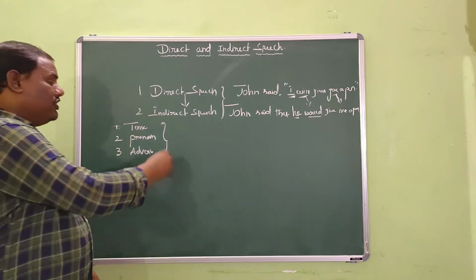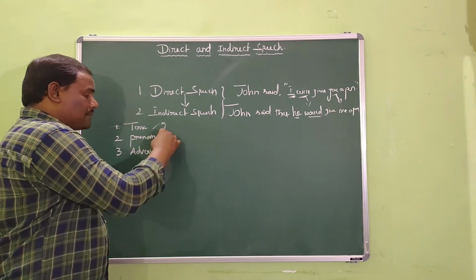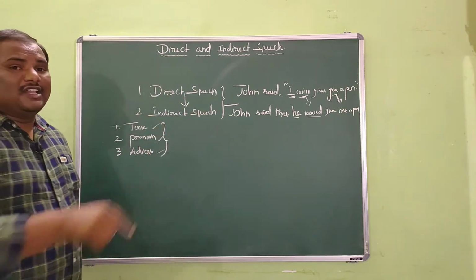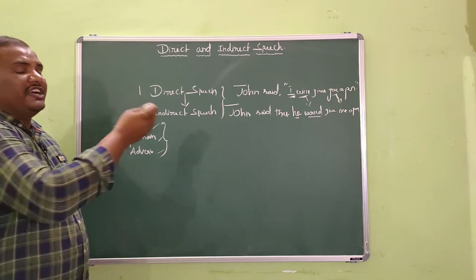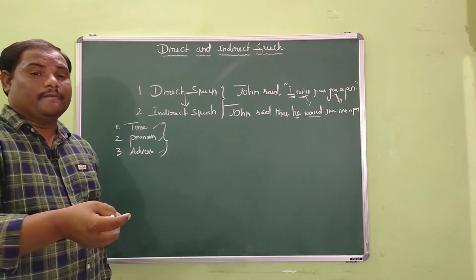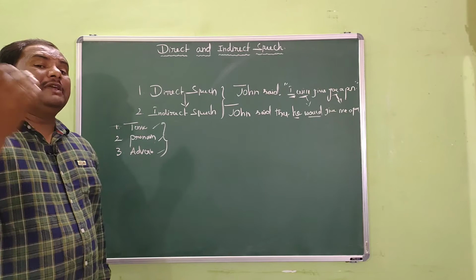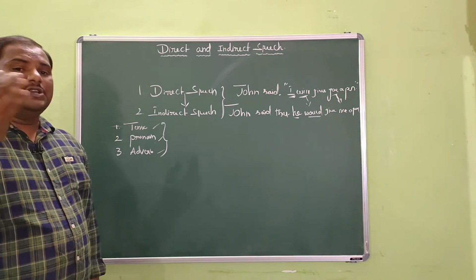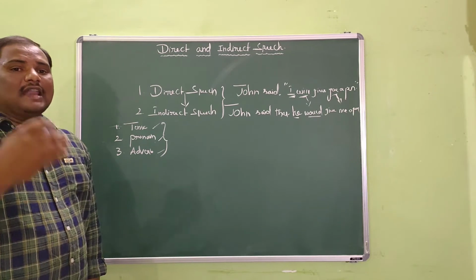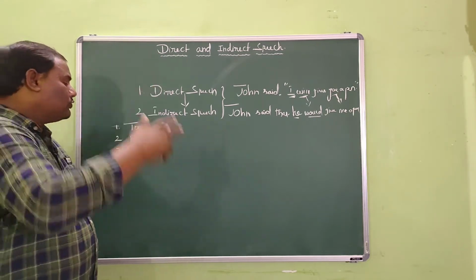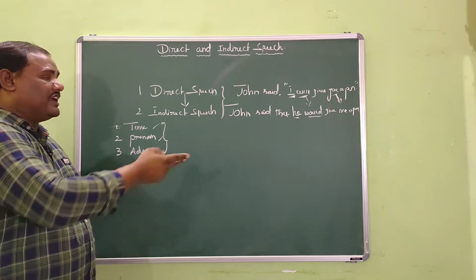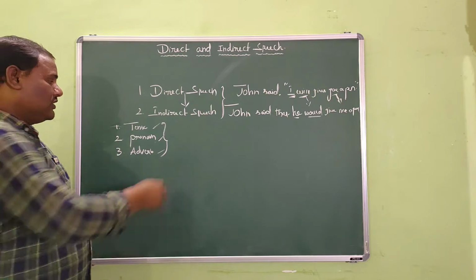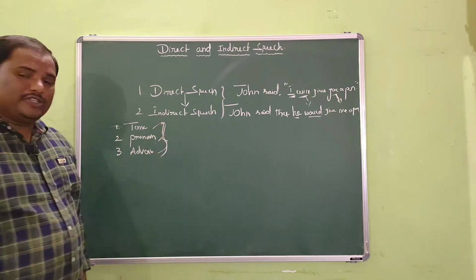What are they? We change the tense, we change the pronouns, and we also change the adverbs if they are present in the sentence. For example, if the direct speech contains today, in indirect speech it becomes that day. Yesterday becomes the previous day. Tomorrow becomes the next day. Now becomes then. In this way, we also change the adverbs when we convert a sentence from direct to indirect. So these are the three important changes we take up.